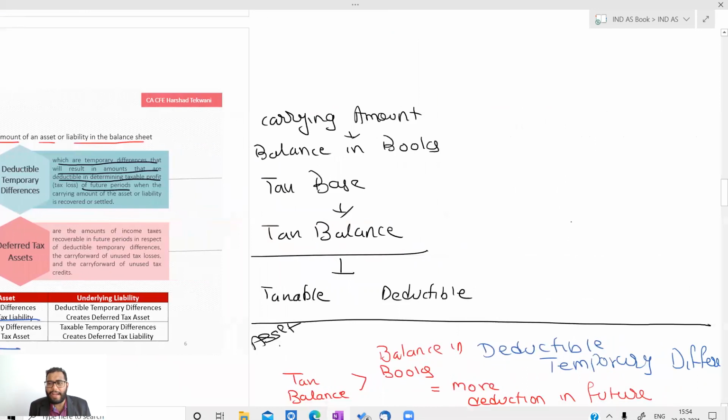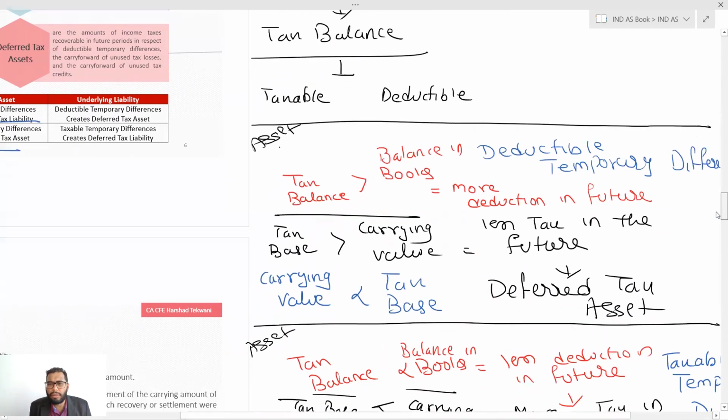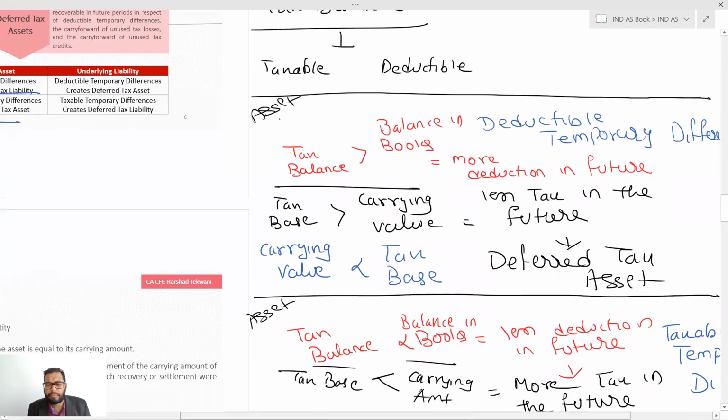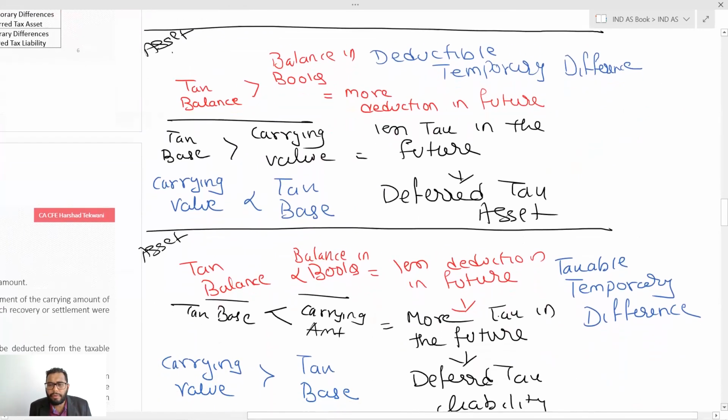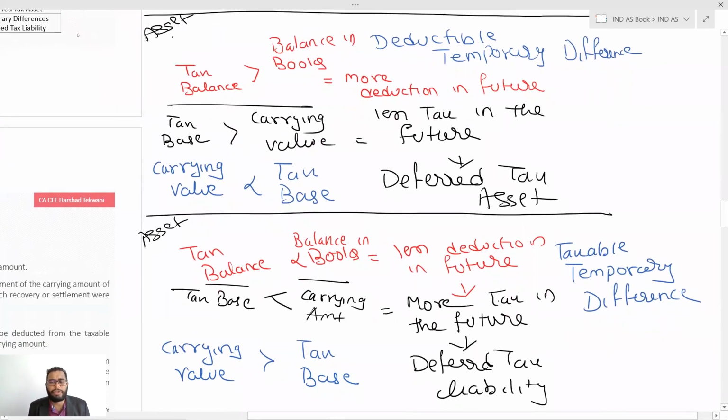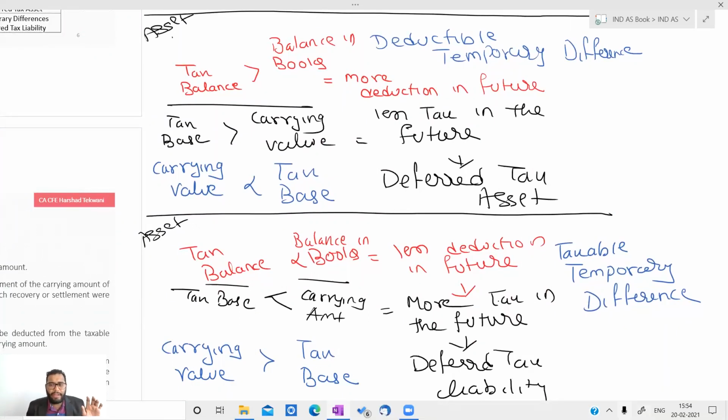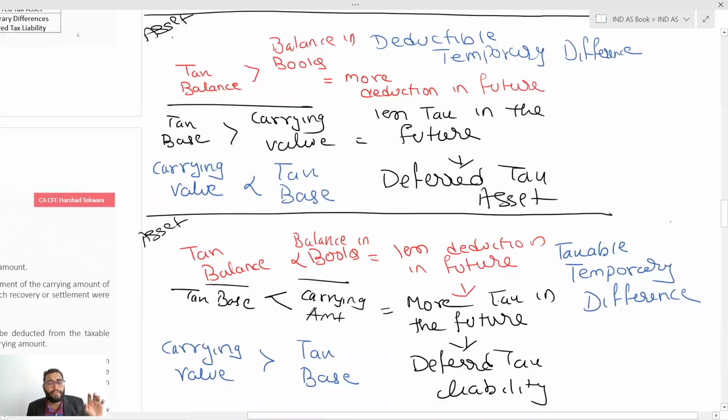The principle which we identified over here: deductible temporary difference, deferred tax asset; taxable temporary difference, deferred tax liability. Simple. Deductible temporary difference will give rise to deferred tax asset, and taxable temporary difference will give rise to the deferred tax liability. Clear? This is the shortcut, and we saw how to derive it.